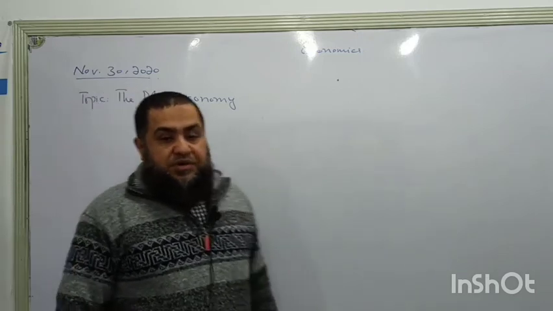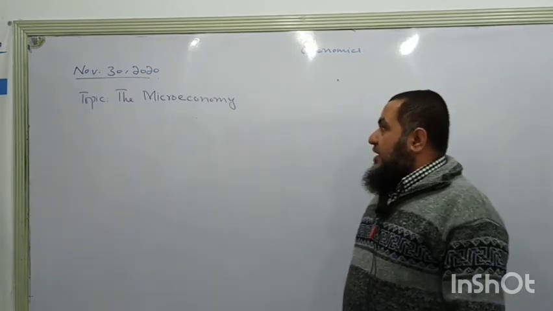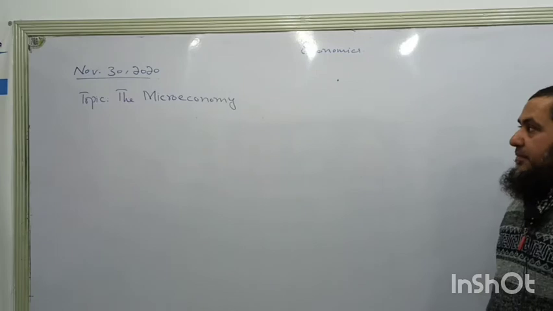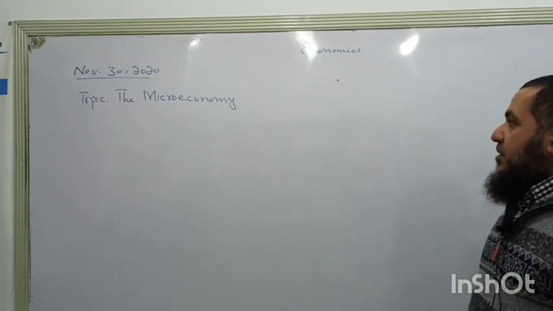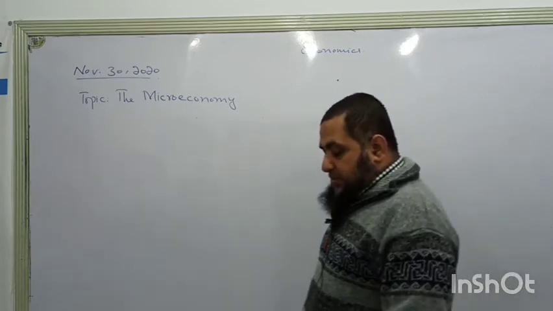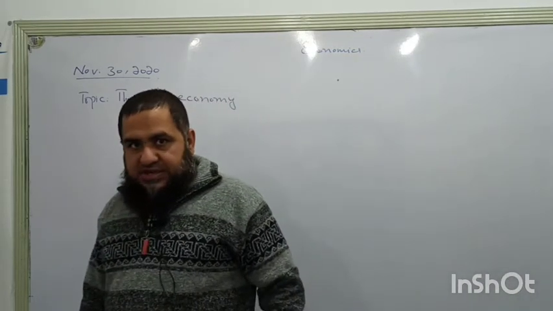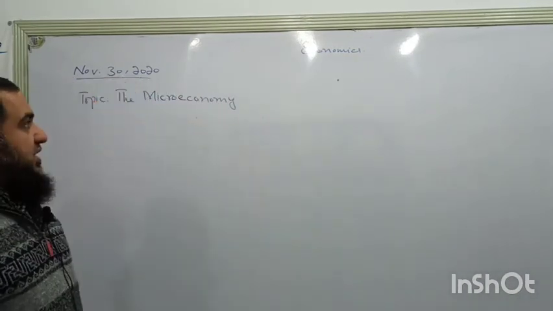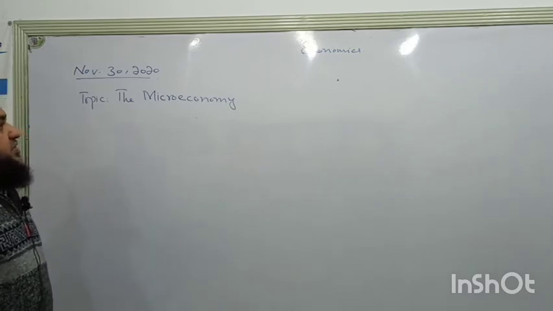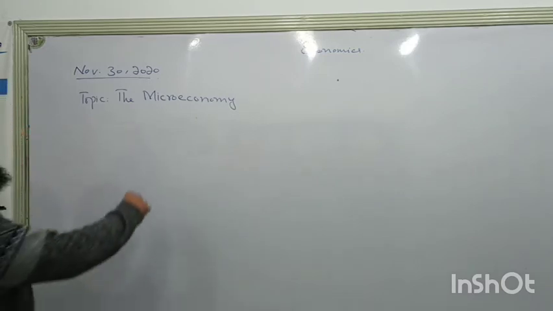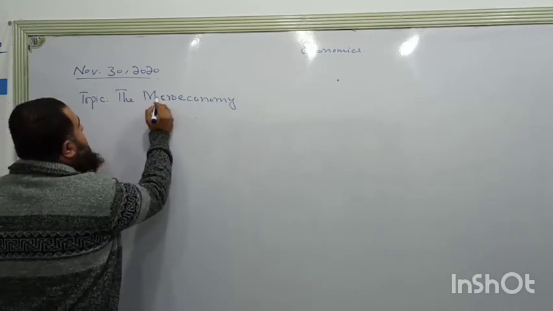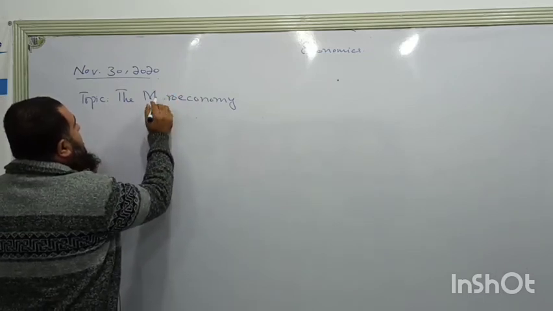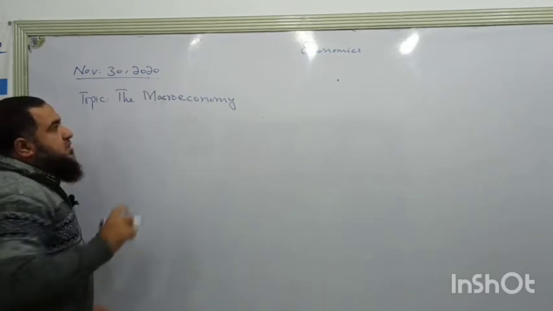Bismillahirrahmanirrahim. Today we are going to start again our online session of A2 Economics. And today we are going to have a new chapter about the macroeconomy, chapter number 9. This is the second last chapter of your A2 syllabus. So as we started in our class, it is not about micro but it is macroeconomics. It is about macroeconomic studies.